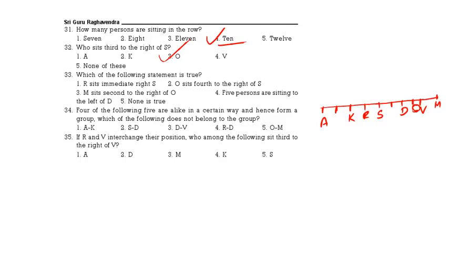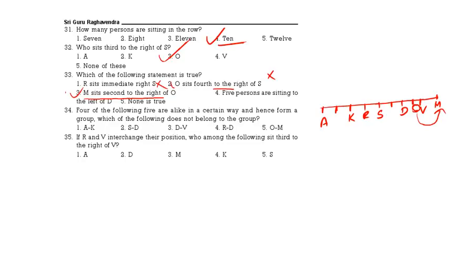Which of the following statement is true? R is to the immediate right of S. It is wrong. O is fourth to the right of S. 1, 2, 3, 4. That is also wrong. M is sitting second to the right of O. O right second, M. That is definitely correct. This is correct.